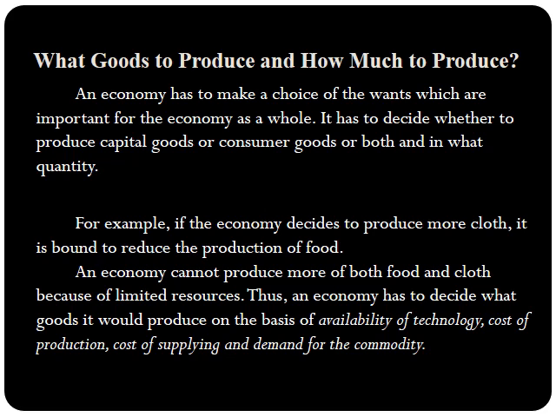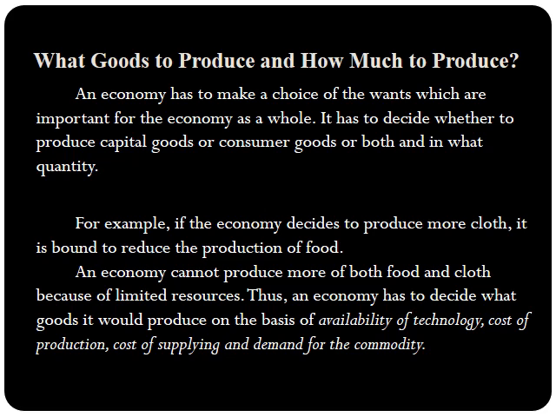As an economy, we need both consumer goods and capital goods. Now we have to decide in what quantity we are going to produce them. An economy cannot produce only capital goods, or only consumer goods. So we have to balance between these two.